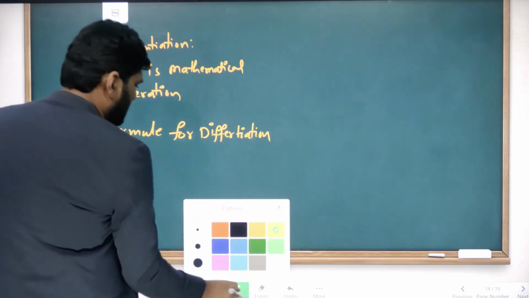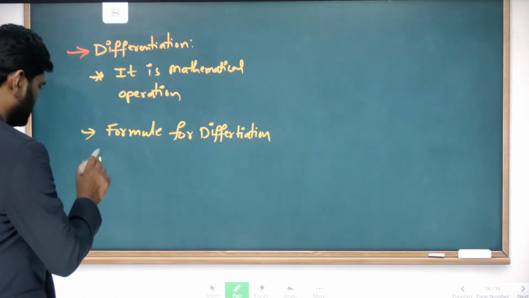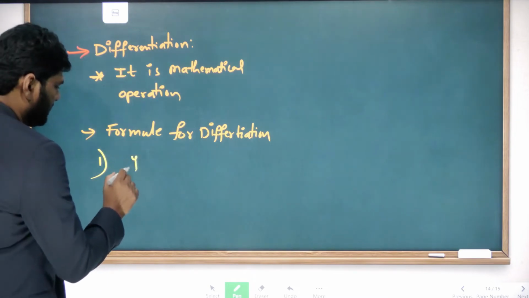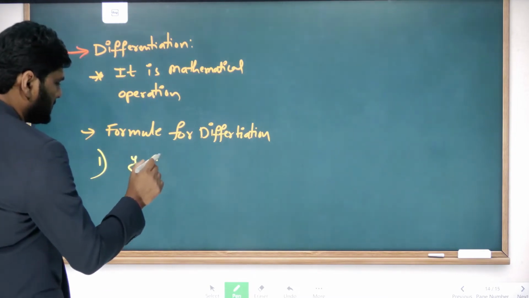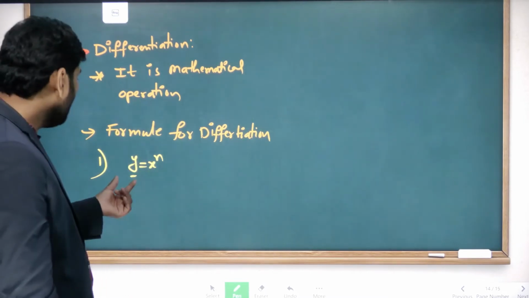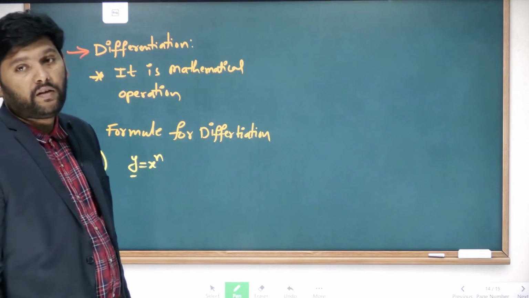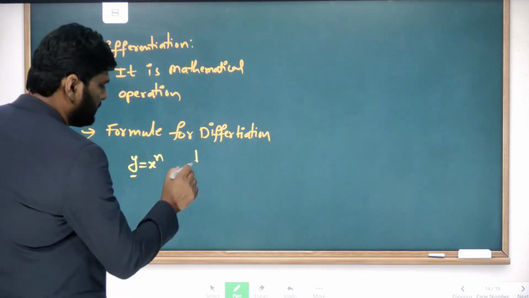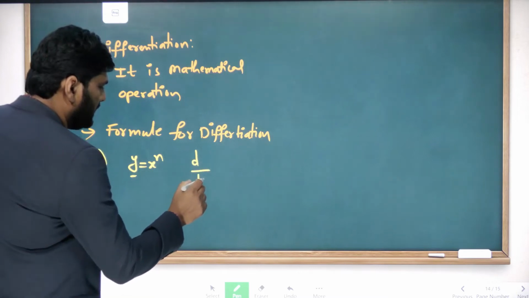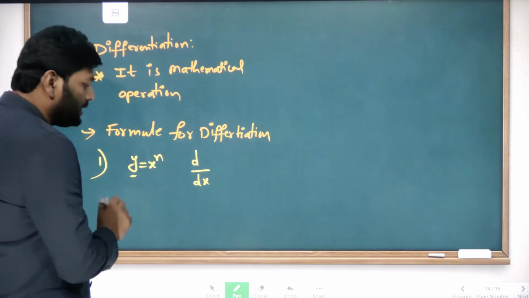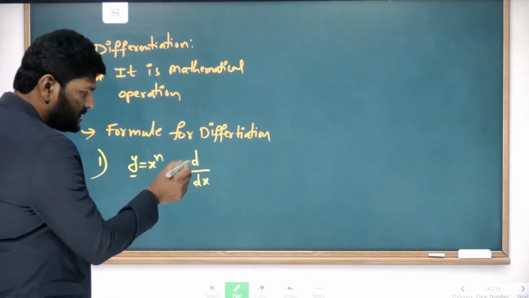The very first formula is, let me take a function y is equal to x power n. Here y is a function. Now what is the differentiation of the function? Generally, differentiation we represent with dy by dx. We are doing differentiation. Actually, this is the differentiation symbol.